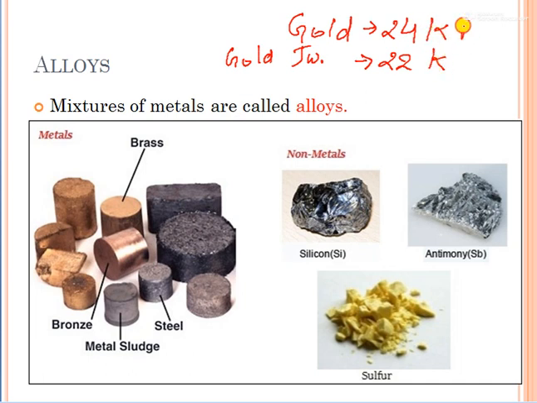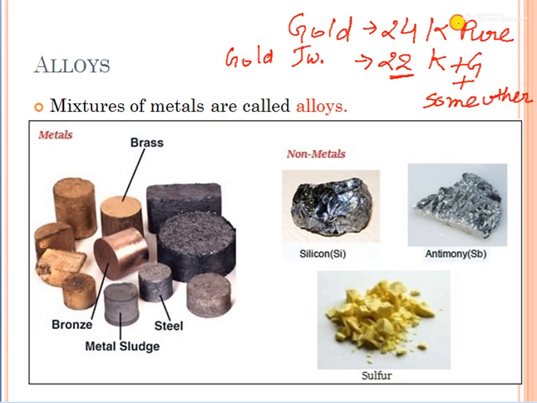Now this is pure, and this 22 carat gold jewelry is not pure. In this, copper or some other metal is mixed. Gold plus some other metal is mixed, so that we can use it and it will have strength.